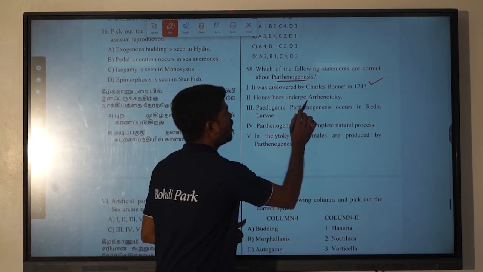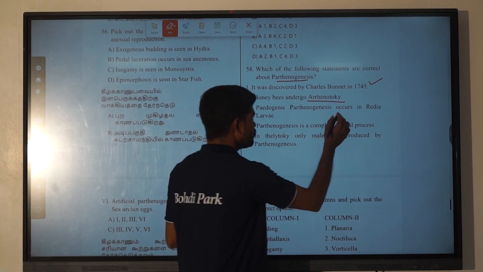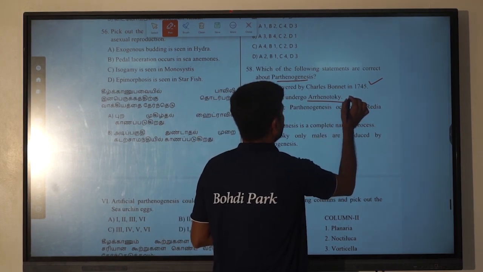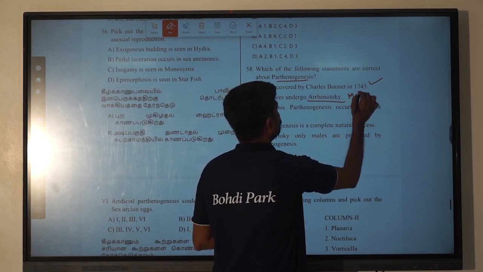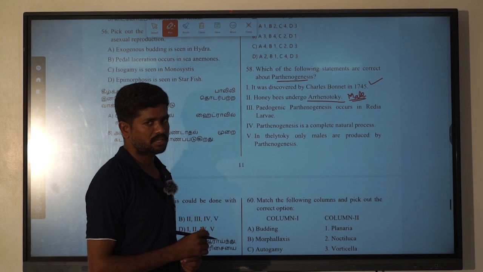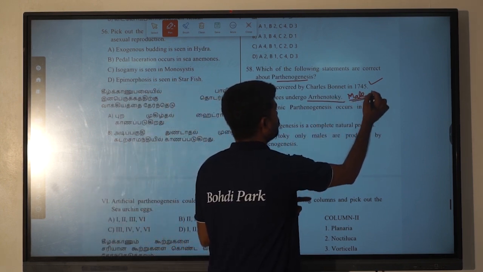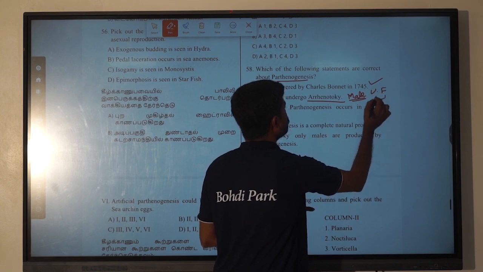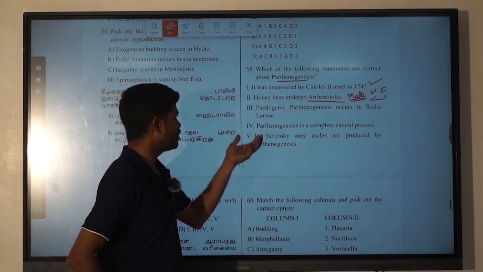Honeybees undergo Arrhenotoky. What is it? Honeybees give birth to the male ones through Arrhenotoky. That means an unfertilized egg is going to give birth to the organism known as the male honeybee.